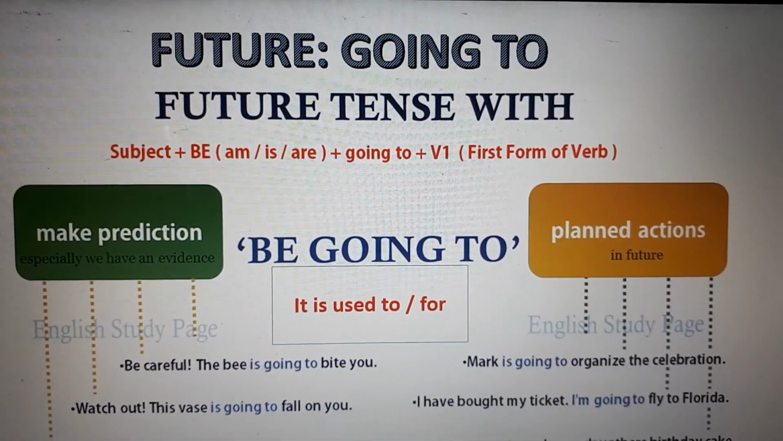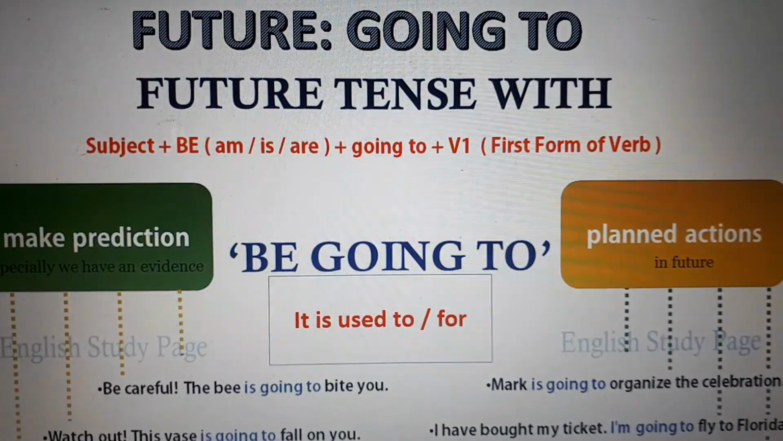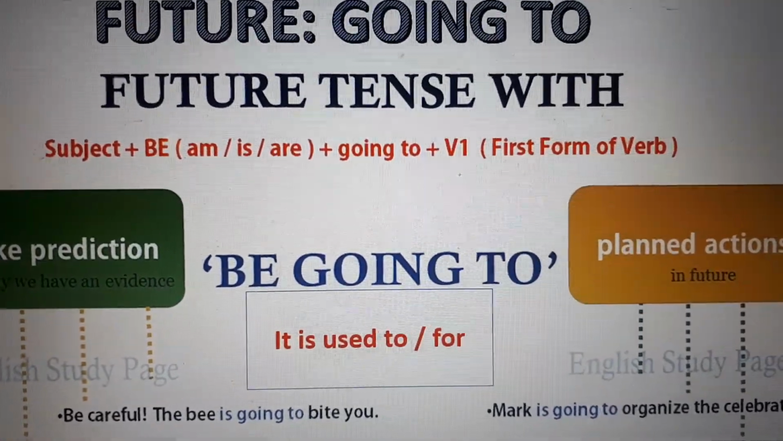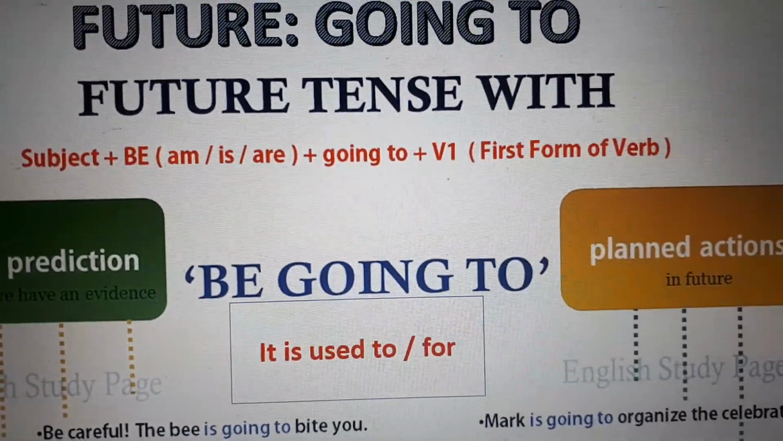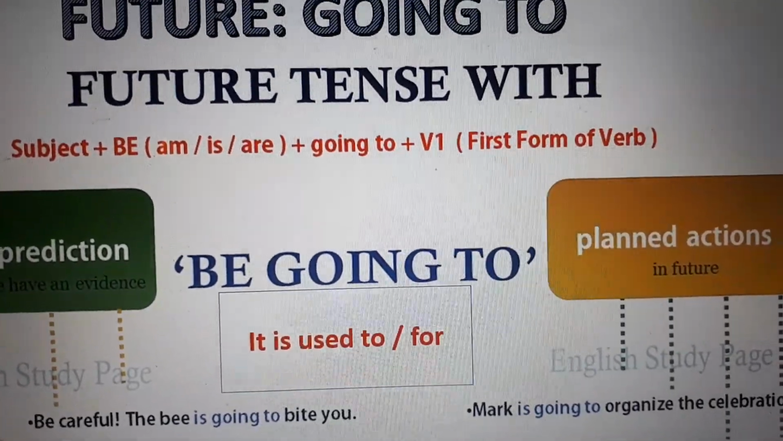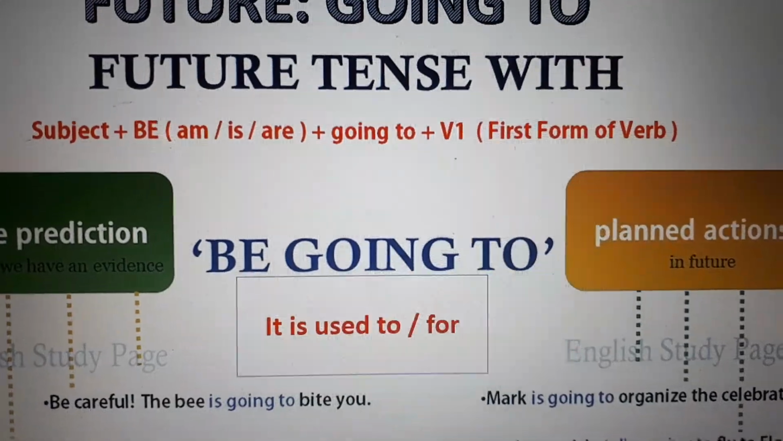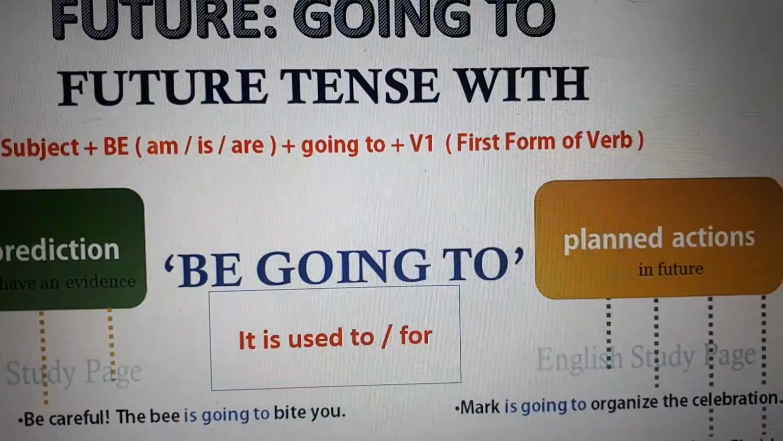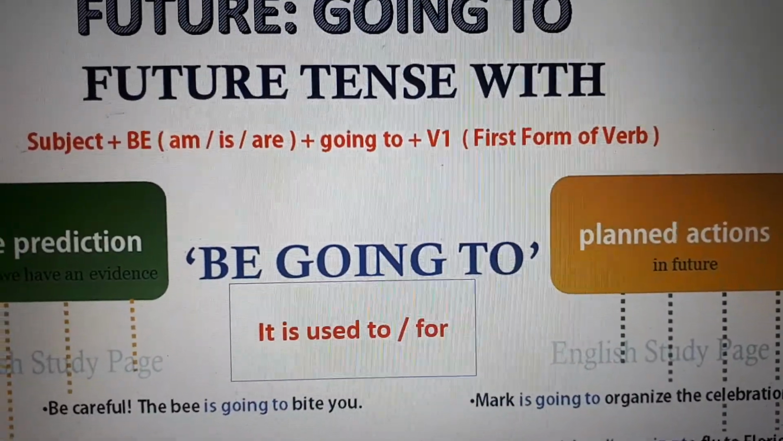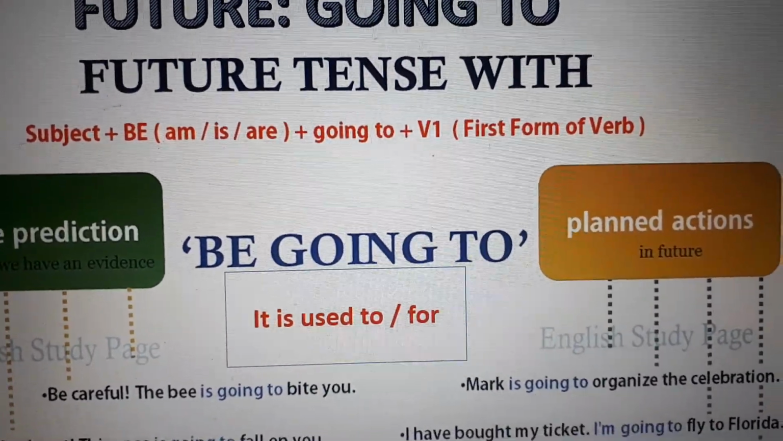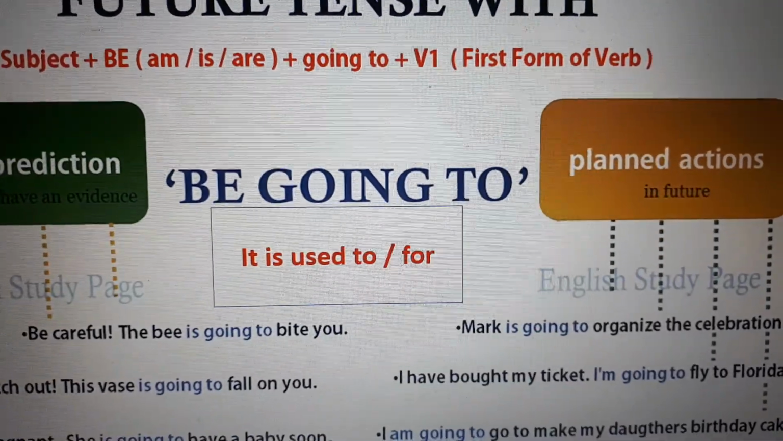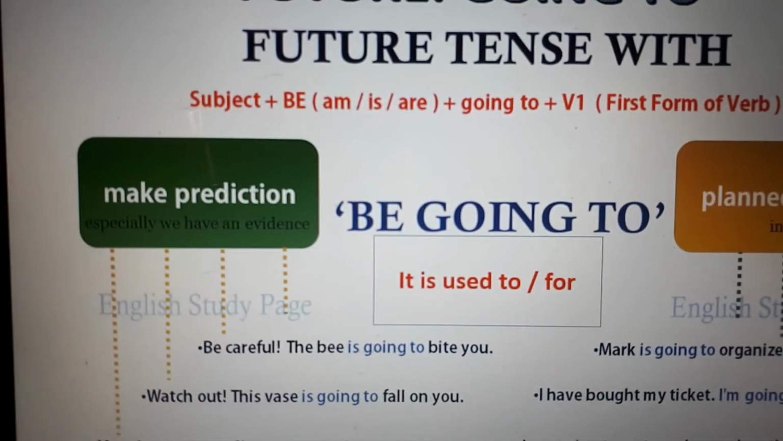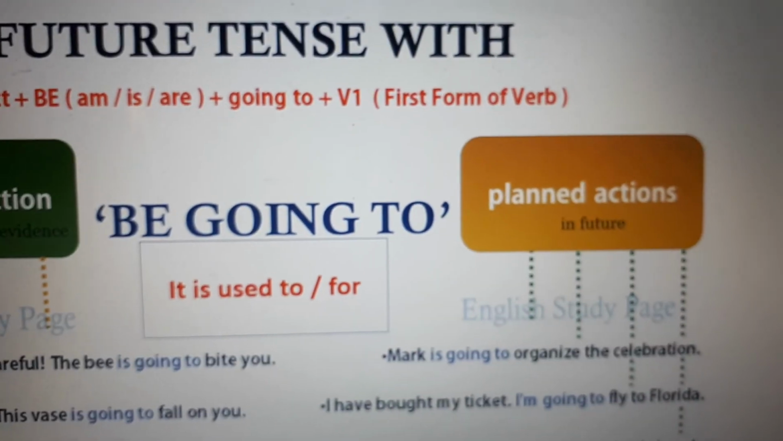More information. Going to, future tense. How is it structured? Again, we need the subject, the pronoun or the name, plus the verb to be, am, is, or are, depending on what? On the name or on the pronoun. Then going to, and then the action in first form of the verb, or base form, or infinitive, it is the same. So be going to, for example, is used to make predictions or to plan actions.